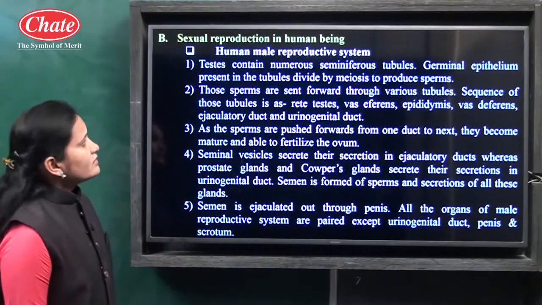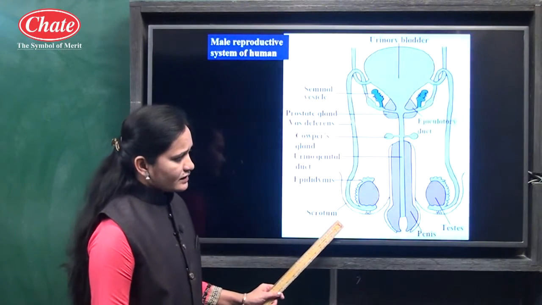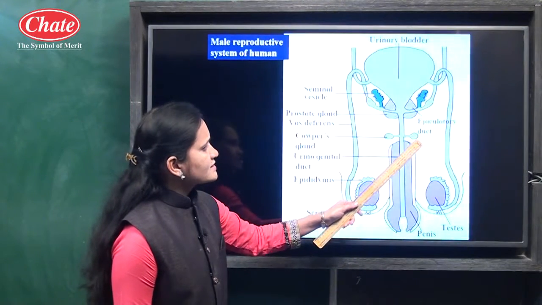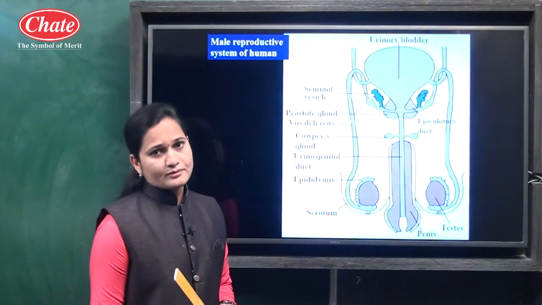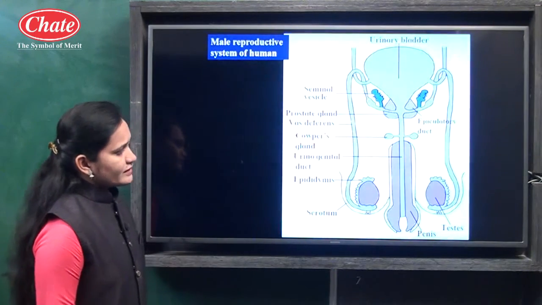Okay, in the human male reproductive system, which are the main parts? In that, testes, various ducts and various glands are present. Let us see the structure of it.